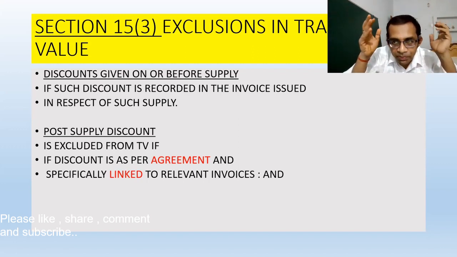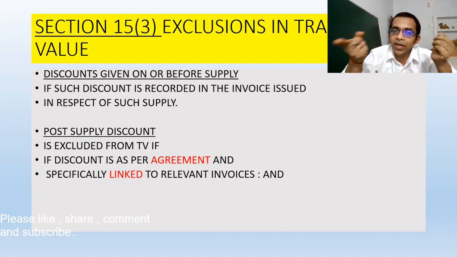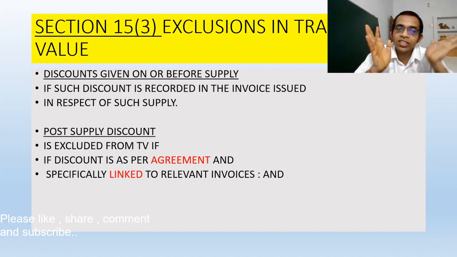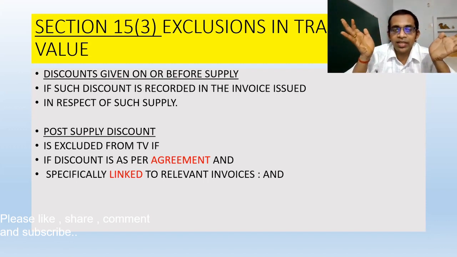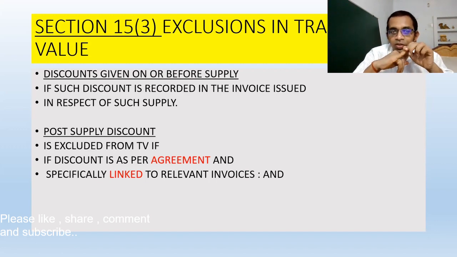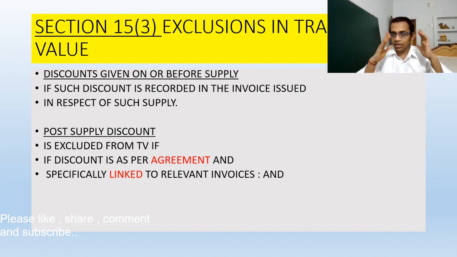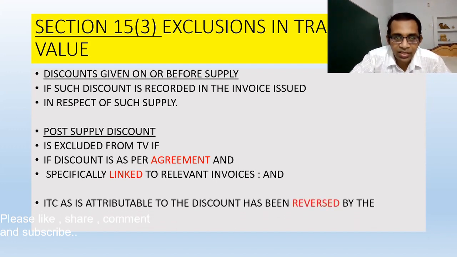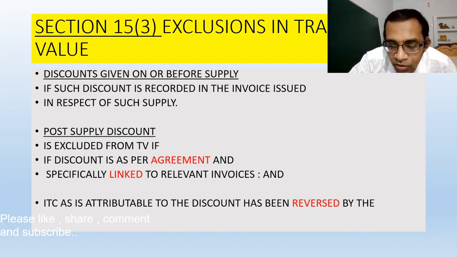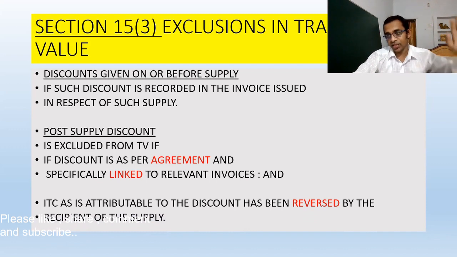It means it must be pre-decided that the post-supply discount will be given on which invoice, which is really very difficult in my own understanding, it is not so easy a task. So even if there may be an agreement, it is not easy to link the invoice with the post-supply discount. But since it is written in theory, I have to tell you in the same manner. Second thing is, it must be linked to the relevant invoices. Third, ITC, as is attributable to the discount, has been reversed by the recipient of supply.